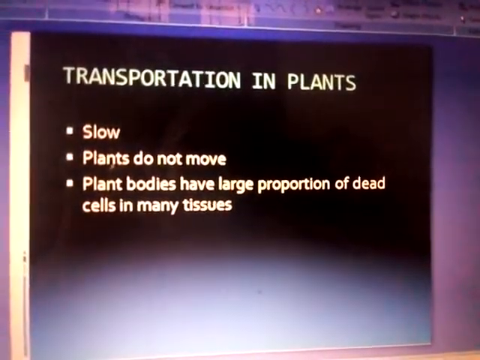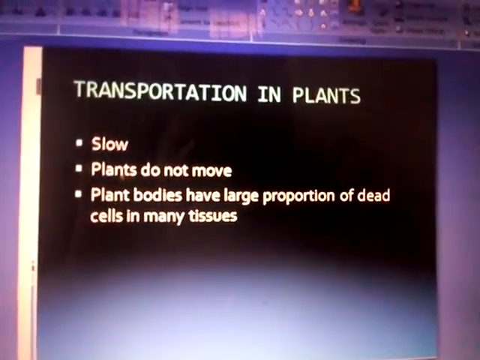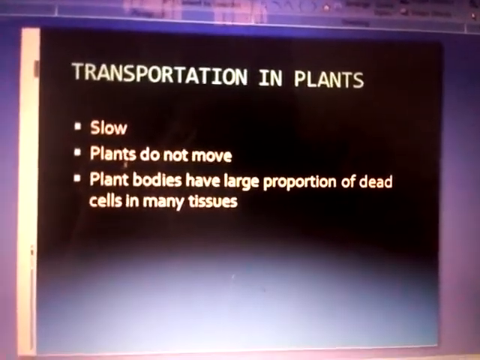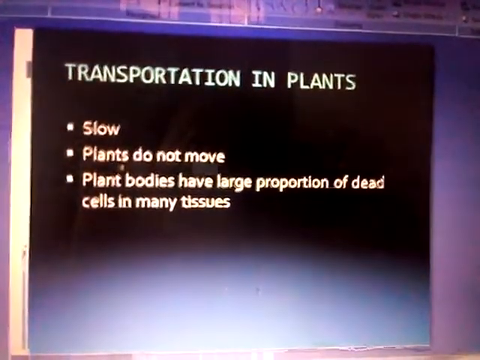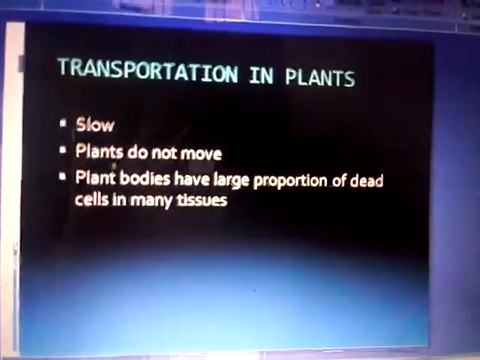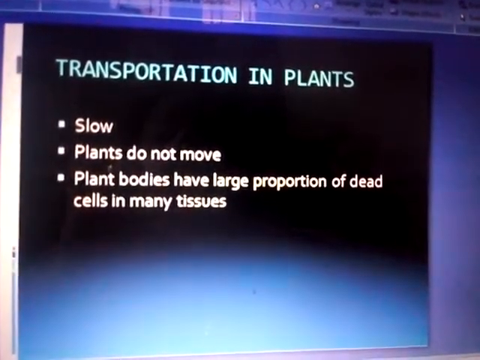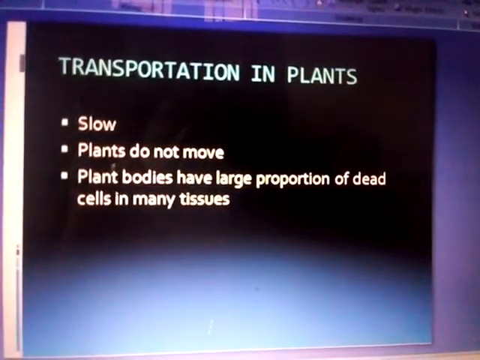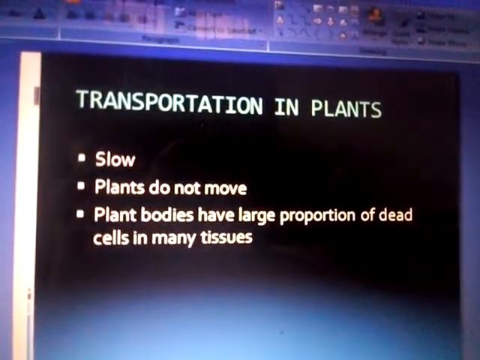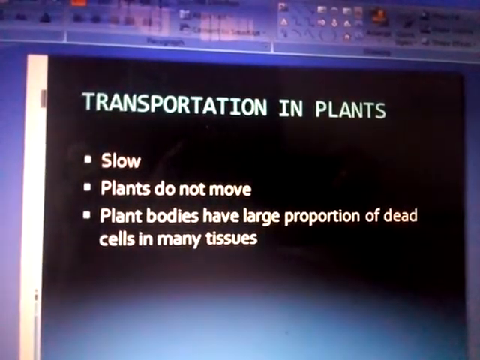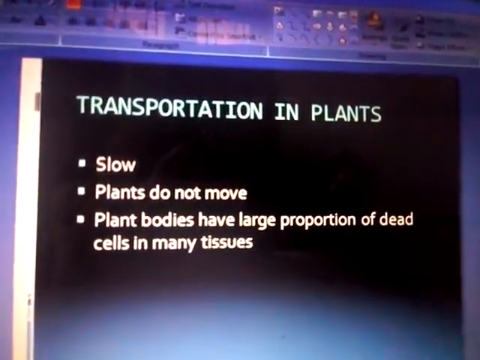But the transportation in plants is very slow when we compare it with the transportation system of human beings, because the plants do not move and plant bodies have a large proportion of dead cells in their tissues. So the plants have low energy needs and can use relatively slow transport systems.